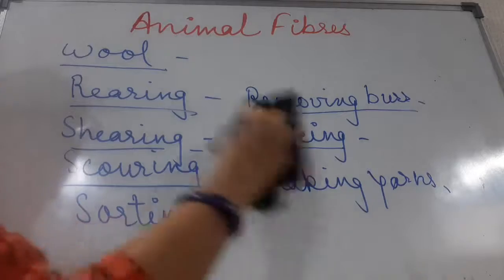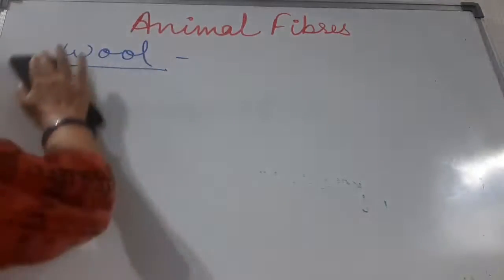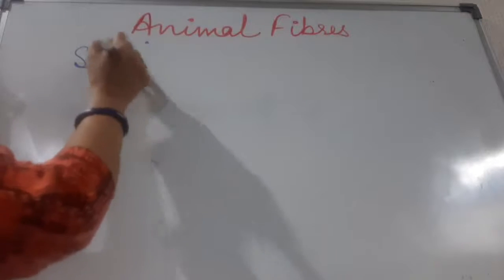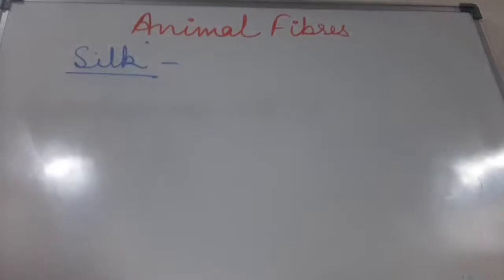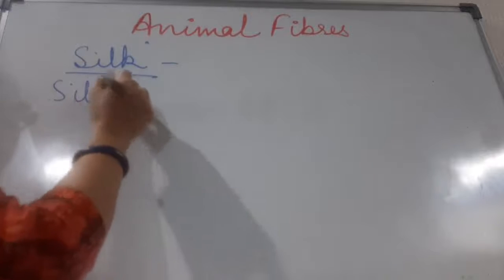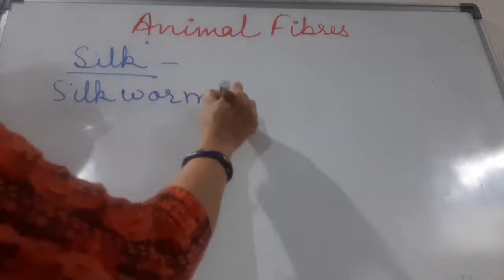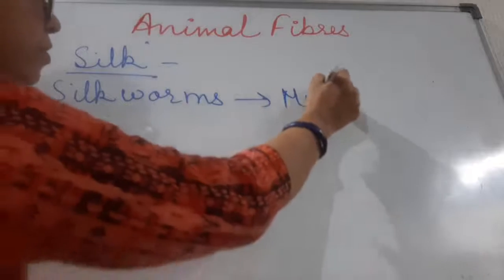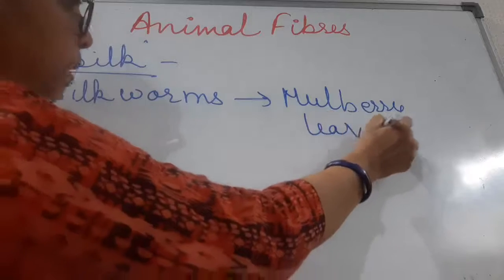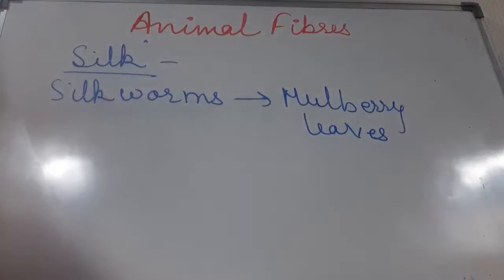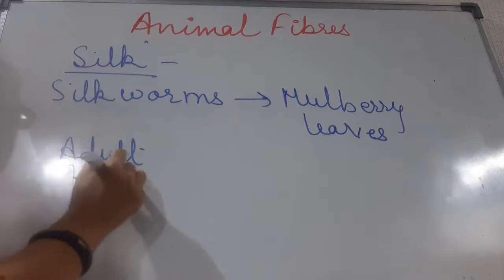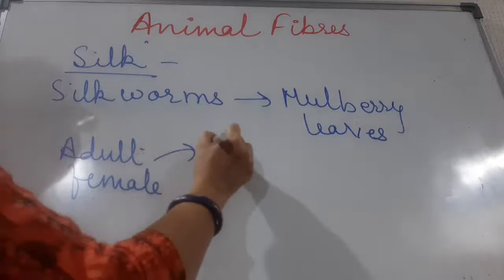Now let us see how we get silk. Silk, children. We are getting silk from the silkworms. Silkworms are fed on mulberry leaves. Right? They are fed on the mulberry leaves. Now, children, what happens actually? The adult silk moth, which is female, lays eggs. Okay, it is laying eggs.